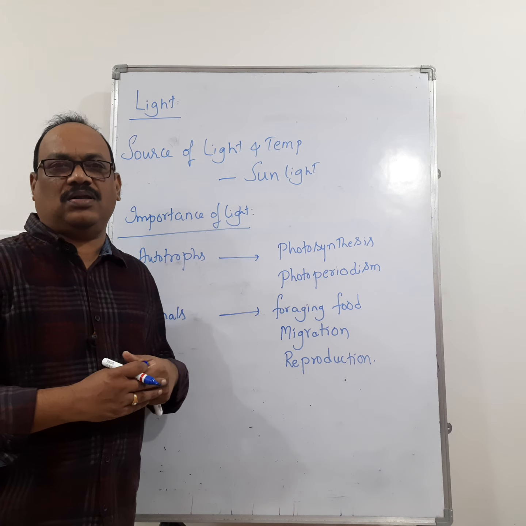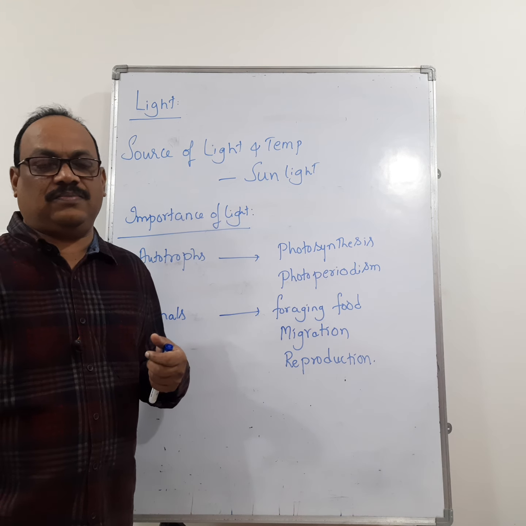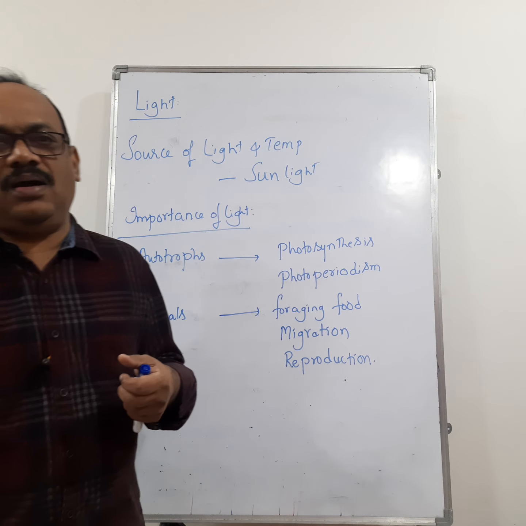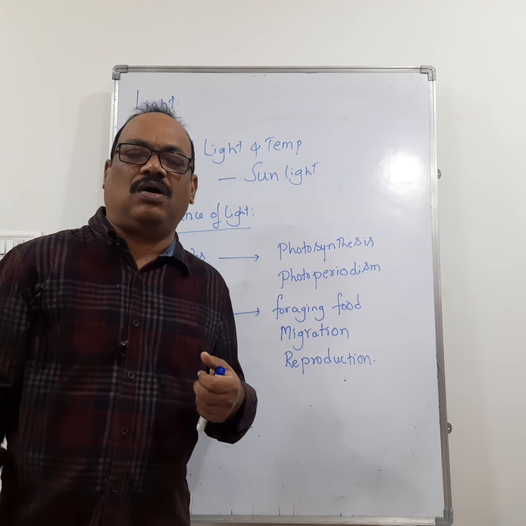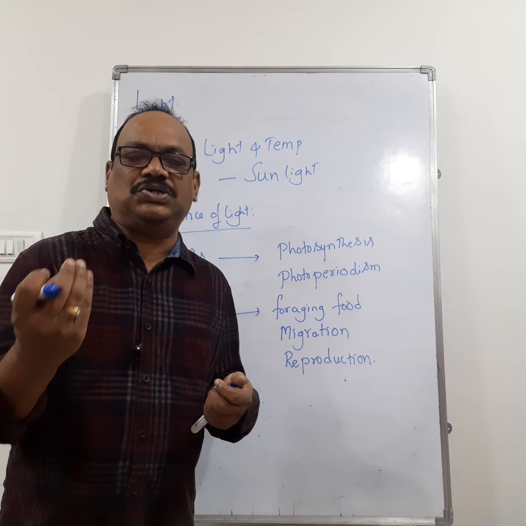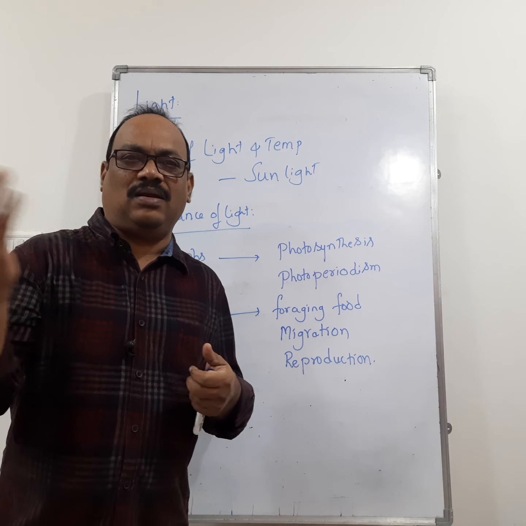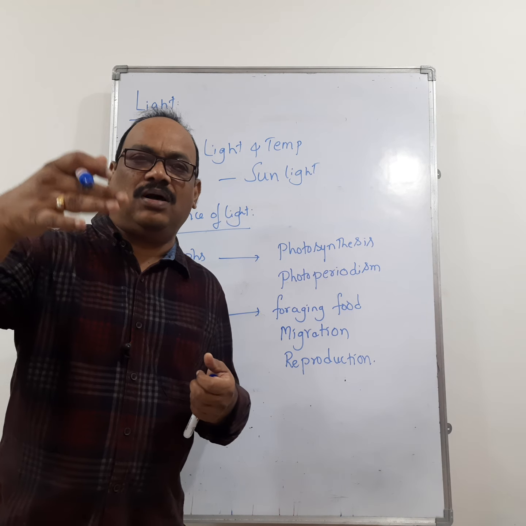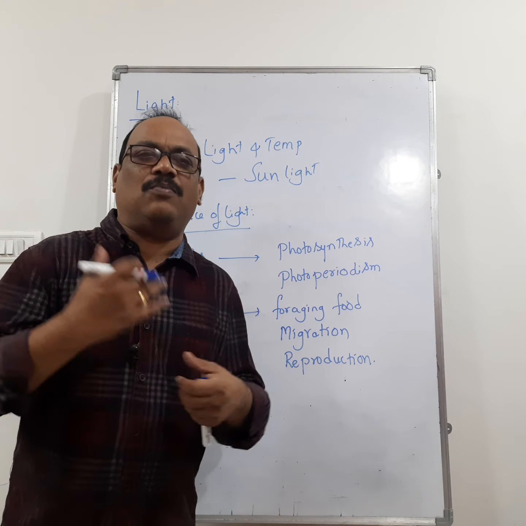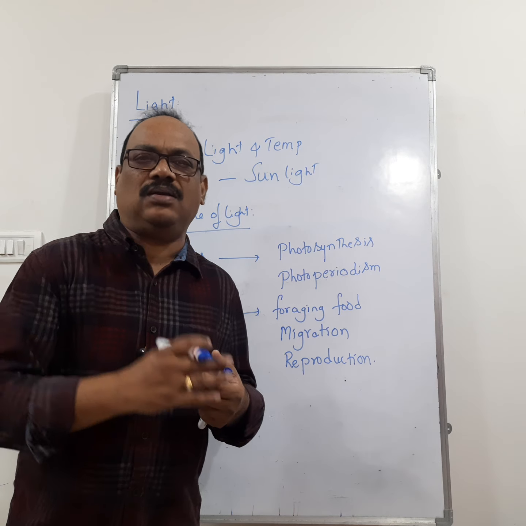In forest areas covered by large trees, under their shadow we can see small plants like herbs and shrubs growing. The sunlight is not directly falling on those plants, so they have adapted to photosynthesize under low light conditions.